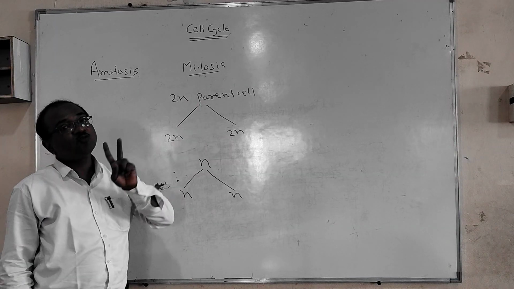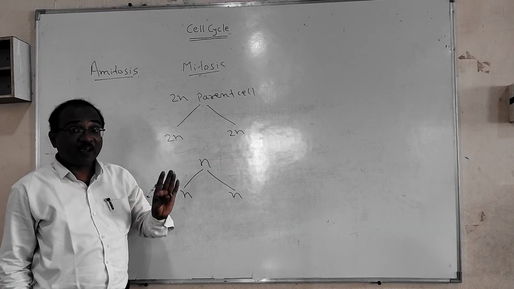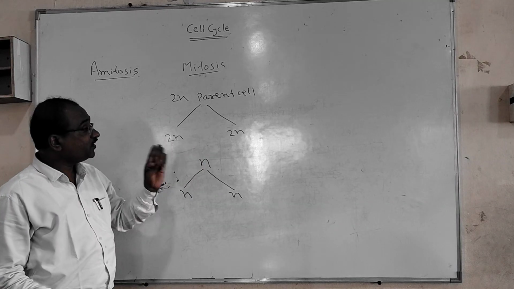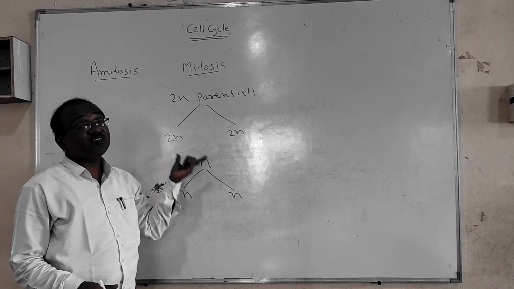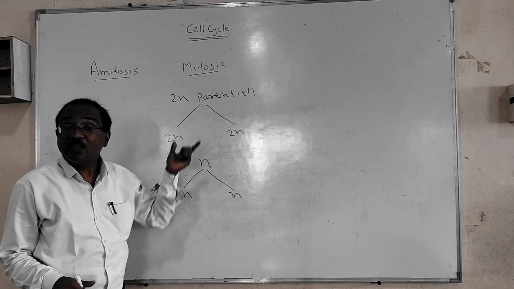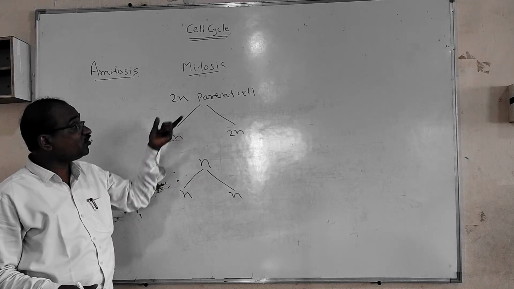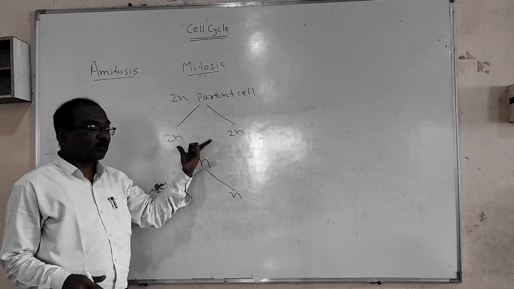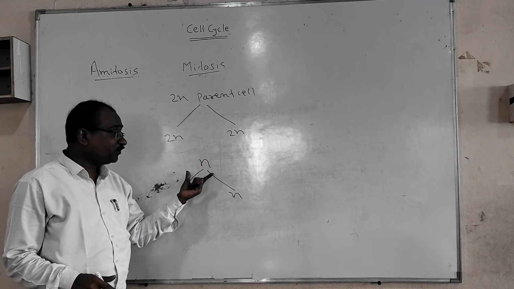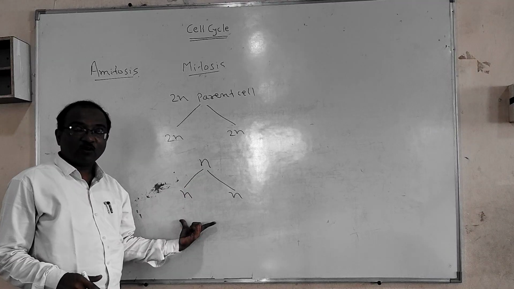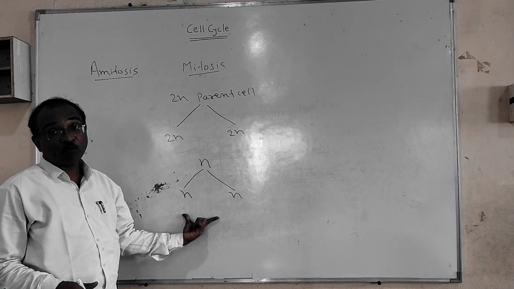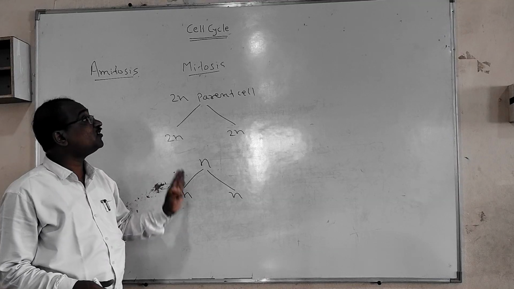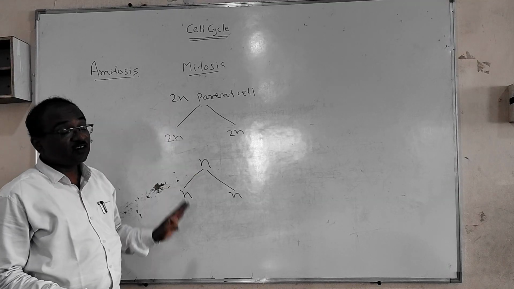From one cell, two cells are formed which are genetically similar. Mitosis is called the equational division, as the chromosome number remains the same. As the parent cell is diploid, the daughter cells will be diploid. If the parent cell is haploid, the daughter cells will definitely be haploid. So the chromosome number is constant. That's why it is called the equational division.